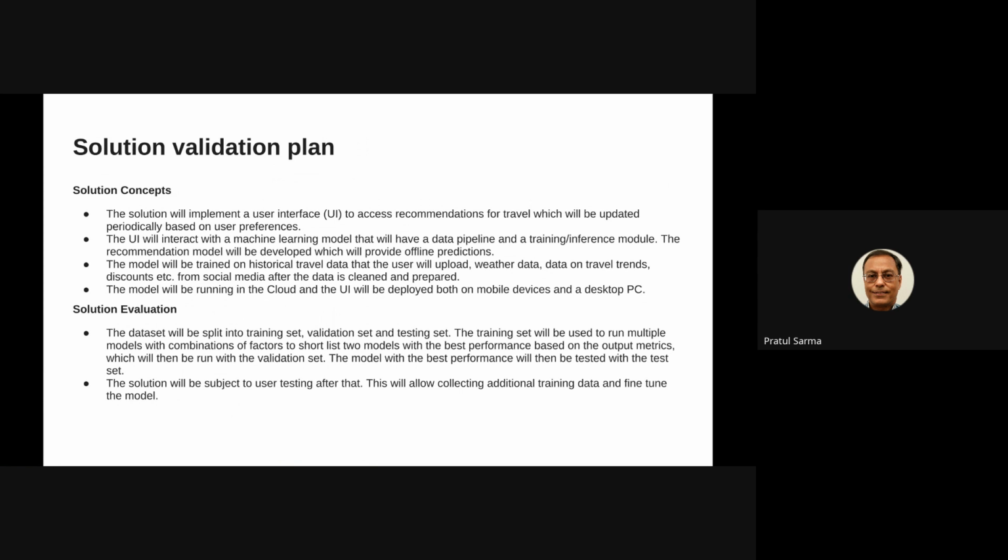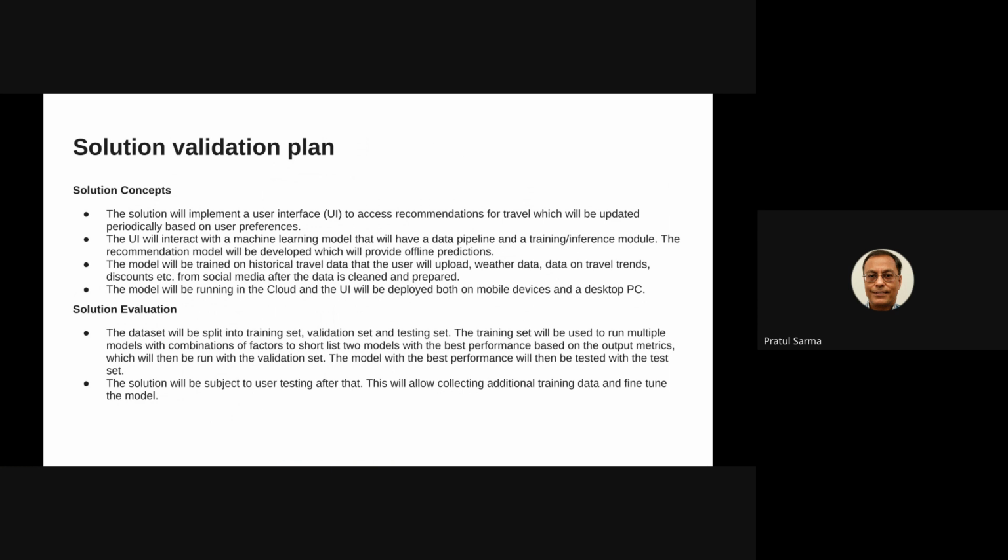So the solution will implement a user interface to access recommendations for travel, which will be updated periodically based on user preferences. The UI will interact with a machine learning model that will have a data pipeline and a training and trends module. The recommendation model will be developed, which will provide offline predictions. The model will be trained on historical travel data that the user will upload and existing data on weather, travel trends, discounts, etc. After the data is cleaned and prepared, the model will be running in the cloud, and the UI will be deployed on both mobile devices and desktops.